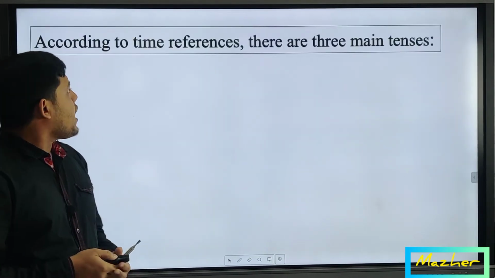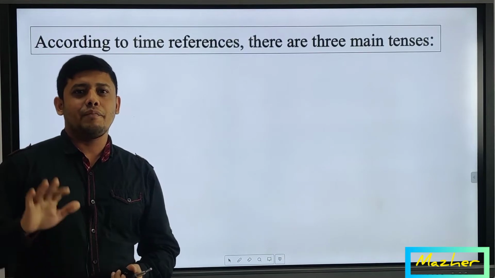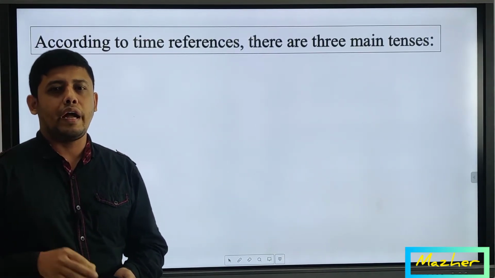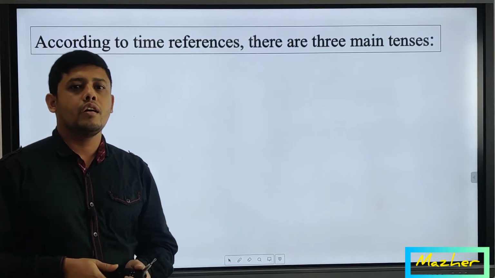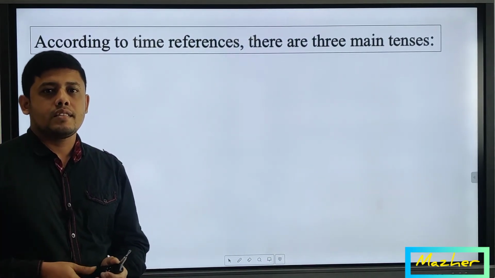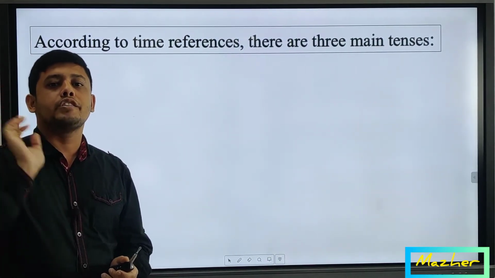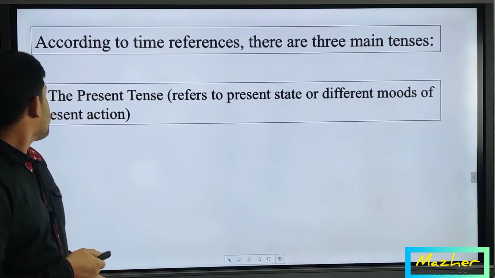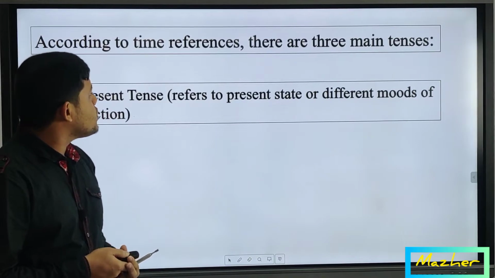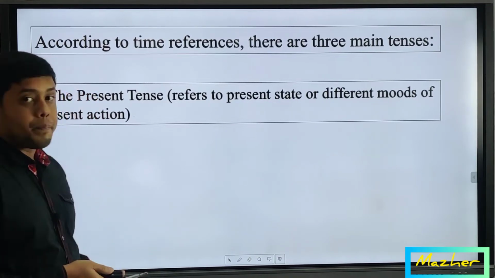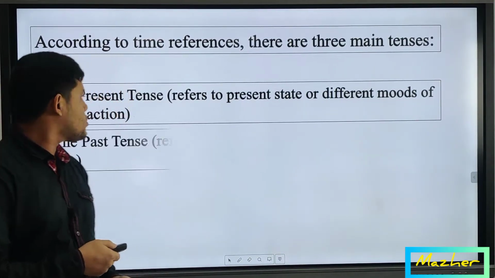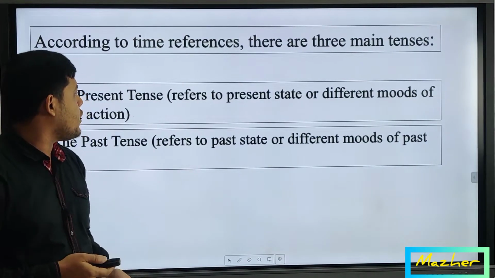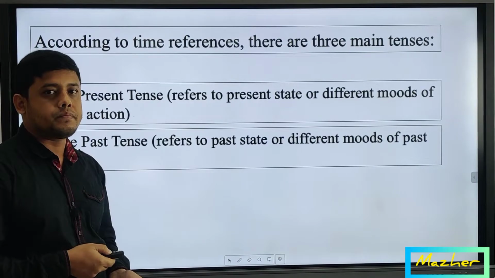According to time reference, there are three kinds of tense from the basic point of view, and every part is separated into 4 kinds. So overall there are 12 kinds of tenses in English grammar. The present tense refers to the present state or different modes of present action, and the next one is the past tense, which refers to the past state or different modes of past action.